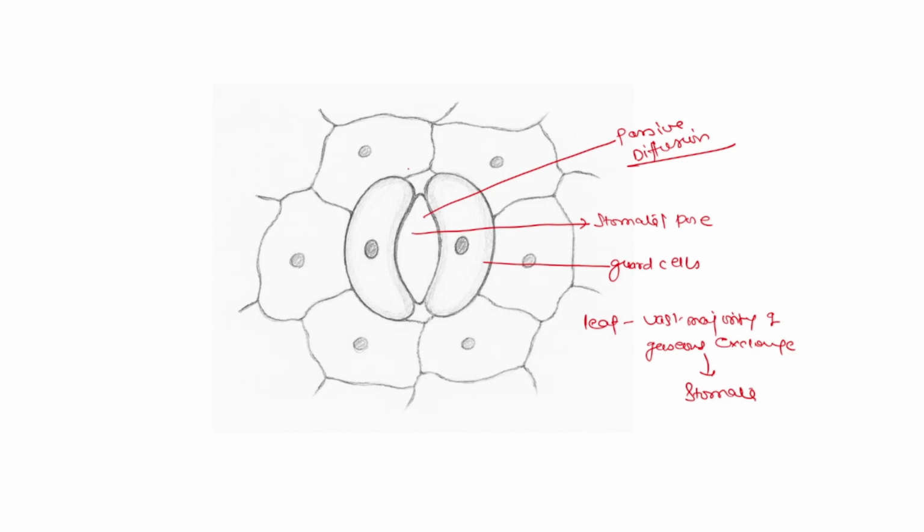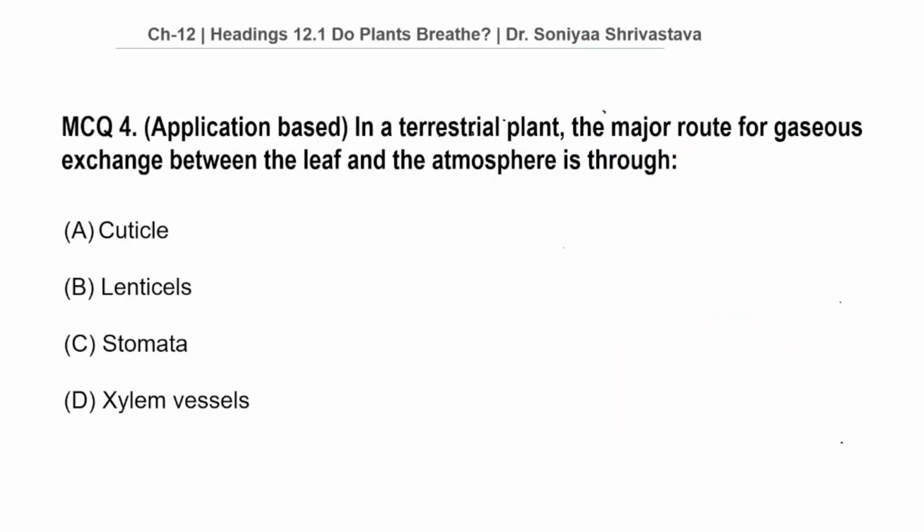Now let's see our options. So our correct option is option C. Stomata are the minute pores present in the leaf, and they serve as the principal pathway for the diffusion of oxygen and CO2 between leaf and atmosphere.